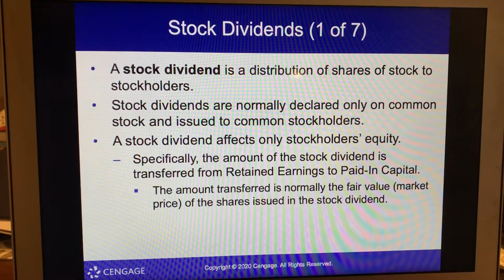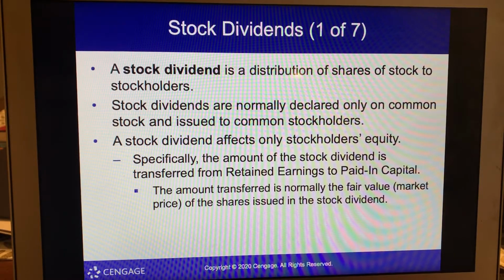Stock dividends. A stock dividend is a distribution of shares of stock to stockholders. Stock dividends are normally declared only on common stock and issued to common stockholders. A stock dividend affects only stockholders' equity. Specifically, the amount of the stock dividend is transferred from retained earnings to paid in capital. The amount transferred is normally the fair value, or market price on that particular date, of the shares issued in the stock dividend.